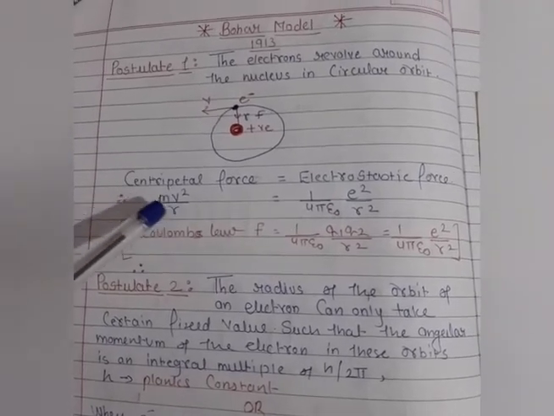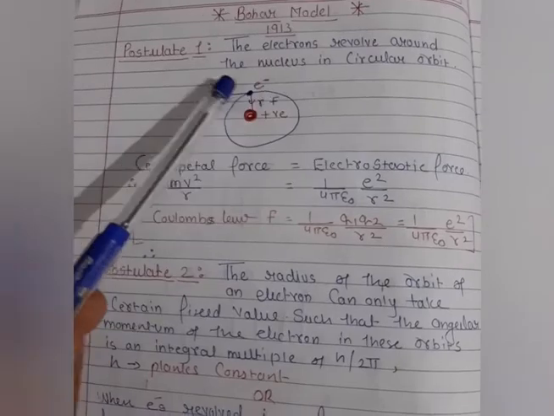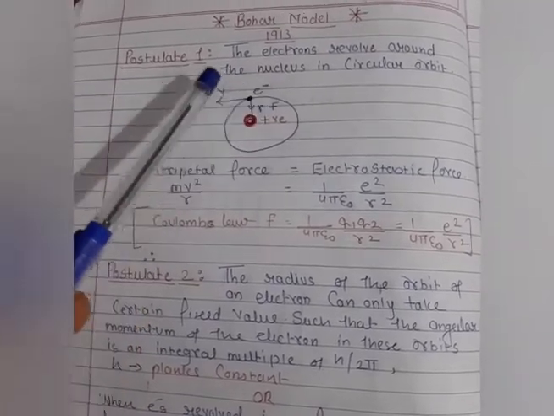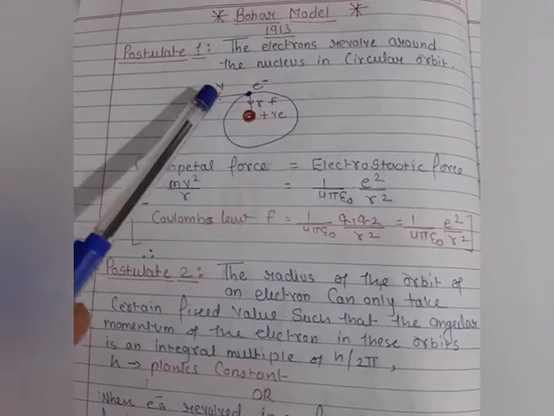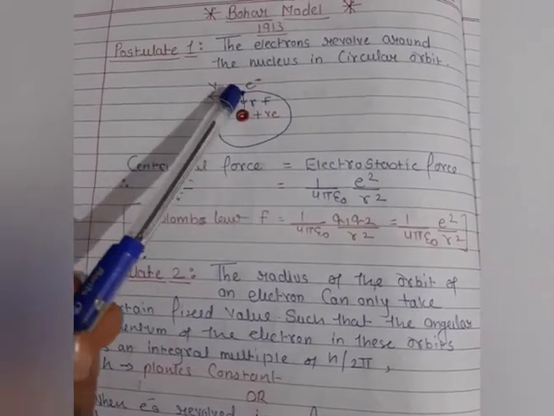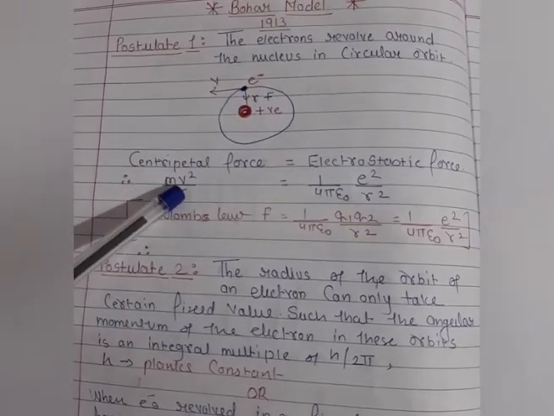The centripetal force is nothing but mv square by r, because the electron has its mass m, its velocity v, and a radius r from the positive to the negative charge. So here we get the centripetal force.